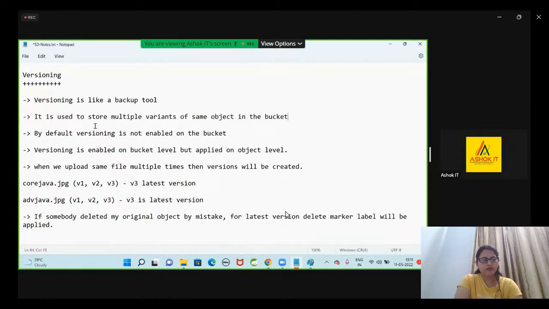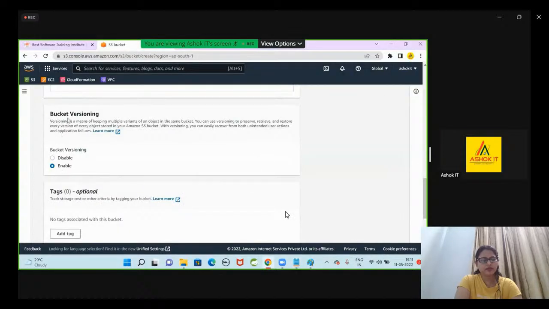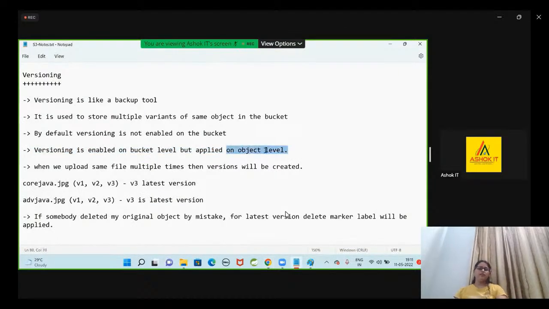In the bucket, by default, versioning is not enabled. Versioning is enabled on the bucket level but applied on the object level. We are enabling the versioning at the bucket level. Once you enable versioning at the bucket level, it will be applied to each object we are going to upload into that bucket.